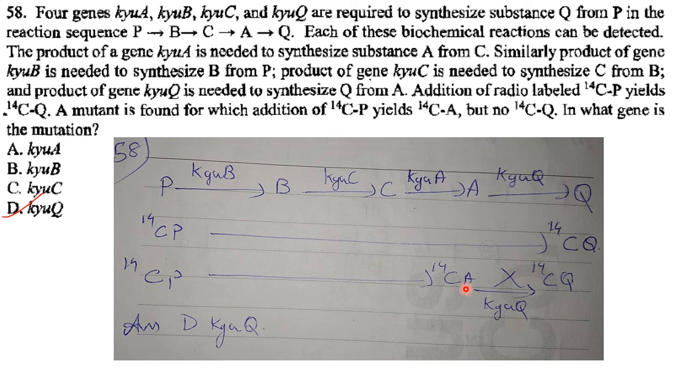Beyond A it is not synthesizing. So in what gene is the mutation? It is KYUQ, because KYUQ is necessary for synthesizing Q from A. So the answer here is option D, that is KYUQ.